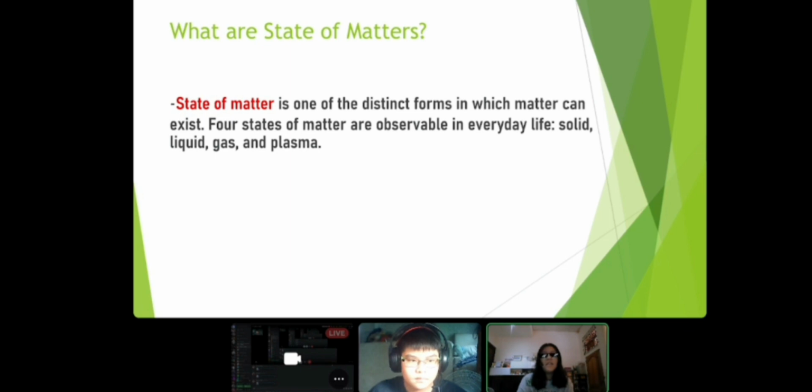What are states of matter? A state of matter is one of the distinct forms in which matter can exist. Four states of matter are observable in everyday life: solid, liquid, gas, and plasma.